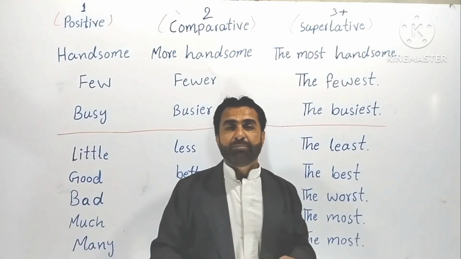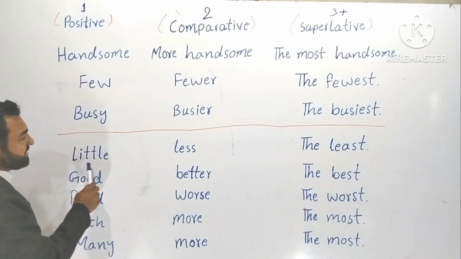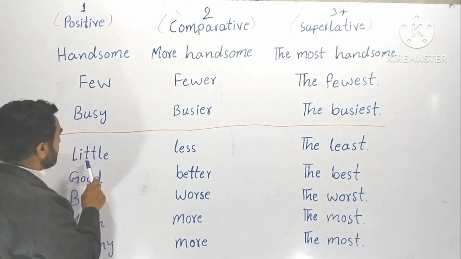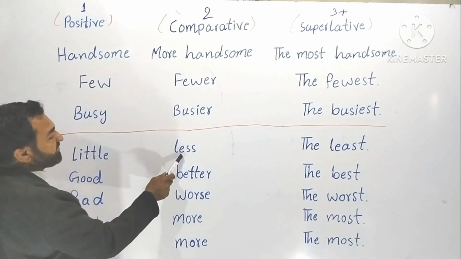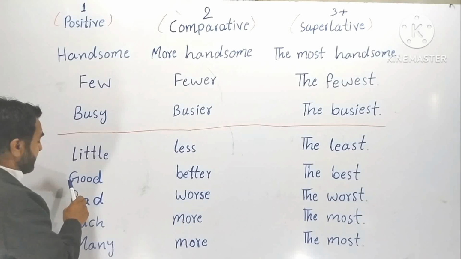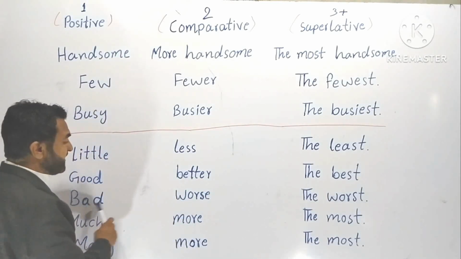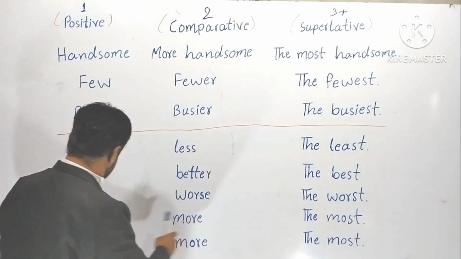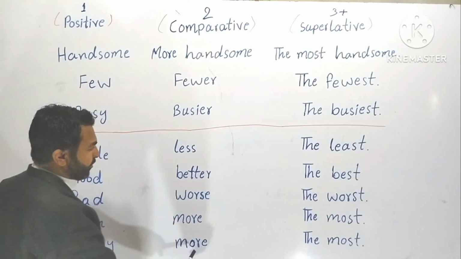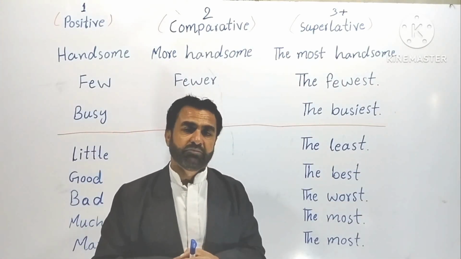So now let's go to the examples of irregular adjectives. You can see it here. Little, less, the least. Now you see, positive degree is different, comparative different, superlative different. Good, better, the best. Bad, worse, the worst. Much, more, the most. Many, more, the most. So here I would like to tell you one thing.